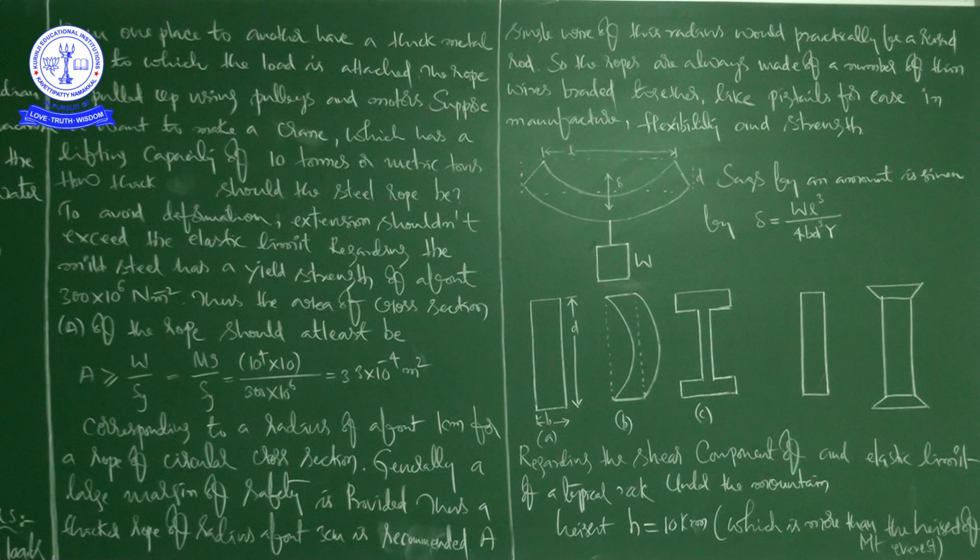So for a given material, increasing the depth rather than the breadth is more effective in reducing the bending, since delta is proportional to d to the power of minus 3. That is the reason it is better to increase the depth rather than the breadth. And delta is also proportional to b to the power of minus 1.